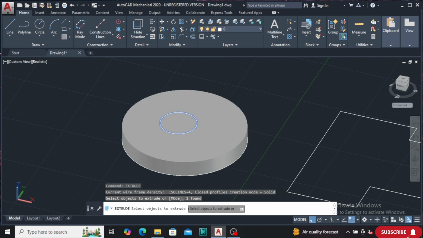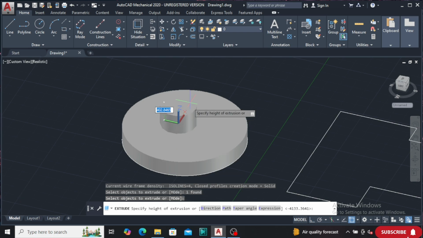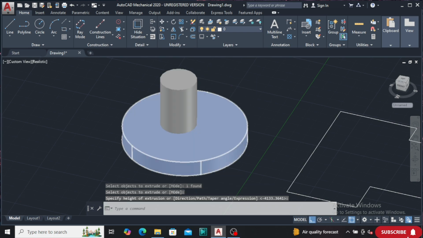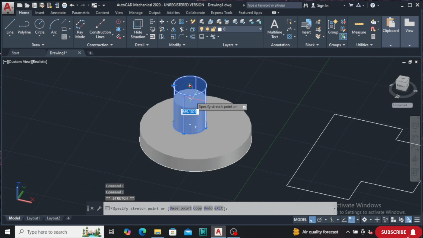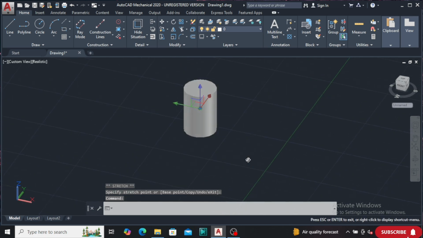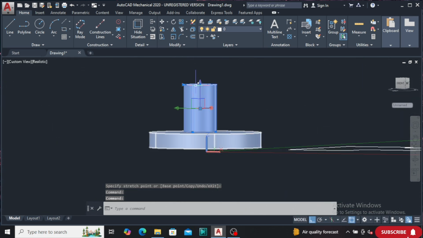Okay, the mode, it is asking for the mode. Just click and overlap the part on both sides, like it should go out on the other side also.